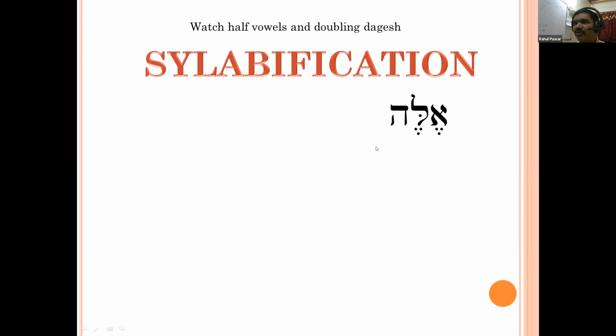So, how many full vowels can you see? Two. Which are these two? Segol under Lamed, and segol under Aleph. So you have to count from the end the number of full vowels. Now in this word ille, there are totally two full vowels. So this word has two syllables.